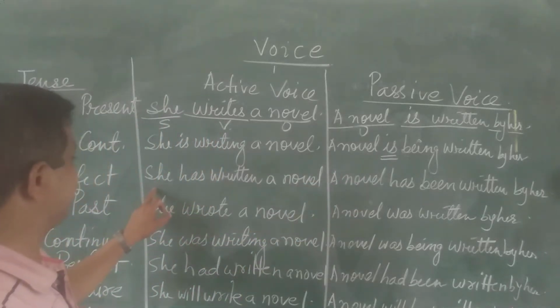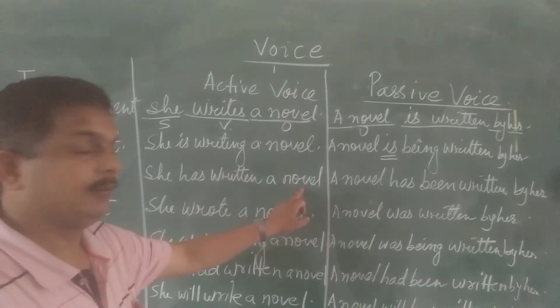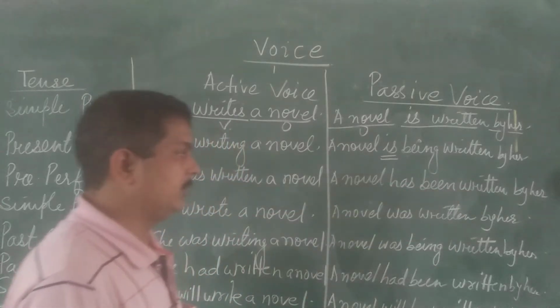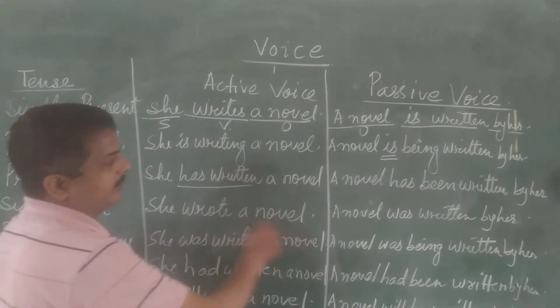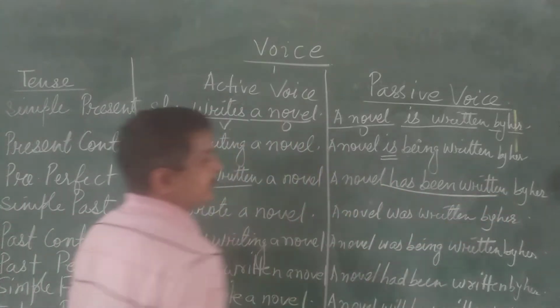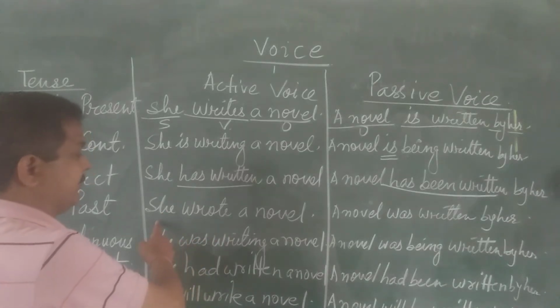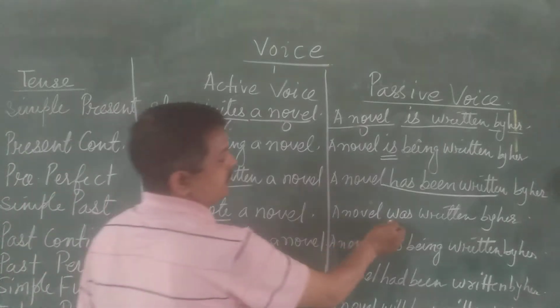This is a common mistake that students make in the examination. In present perfect tense, you can see, she has written a novel. A novel has been written by her. So you have to take care. Has written, has been written. See the change. She wrote a novel. It is simple past. Wrote, V2, we have used. Here it is used, was written.